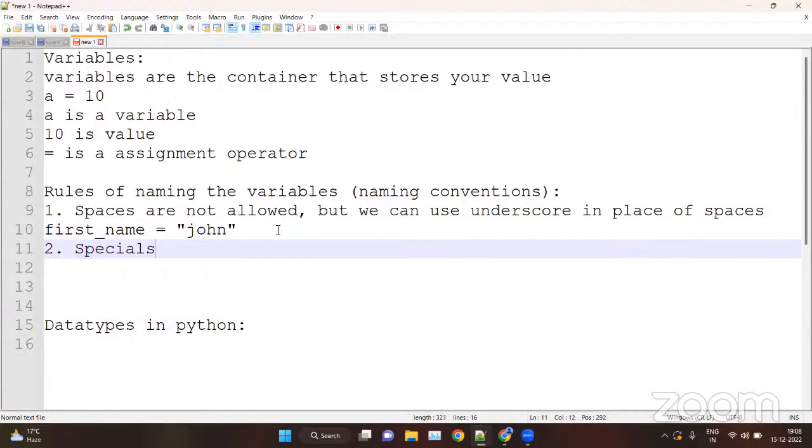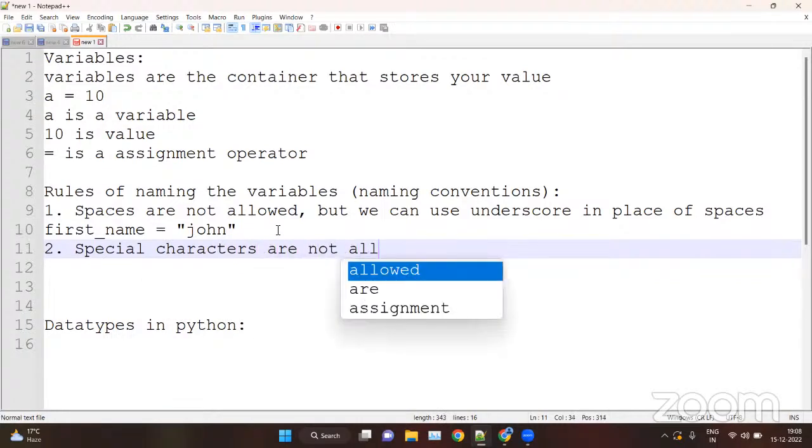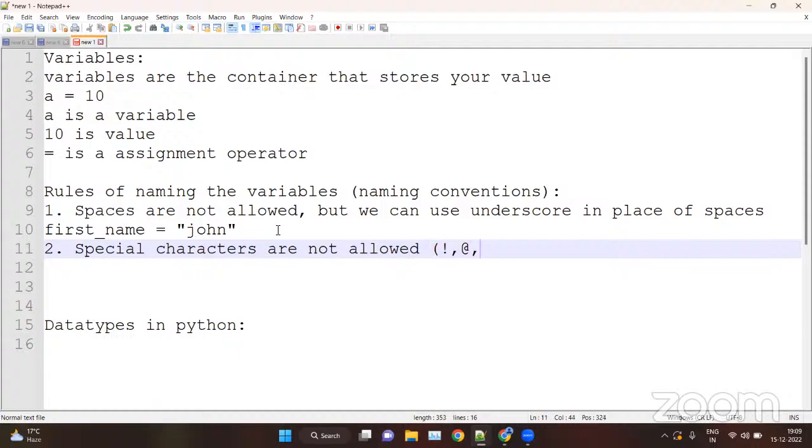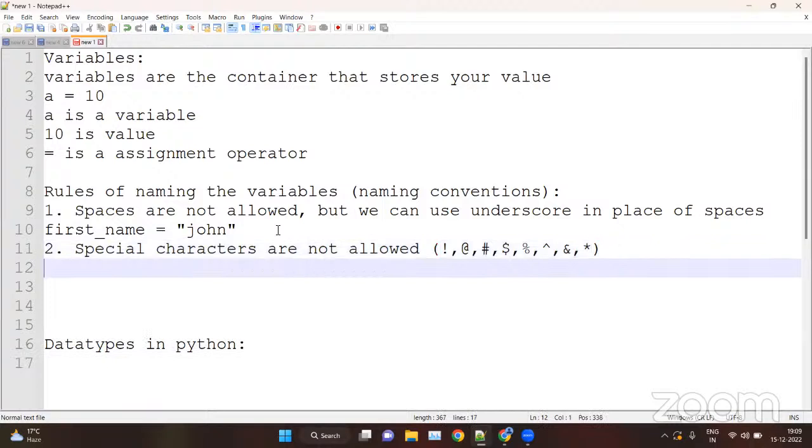All the special characters are not allowed. These are the special characters. Basically, special characters are not allowed in the variable name, not at the start, not at the end, and not in the middle.